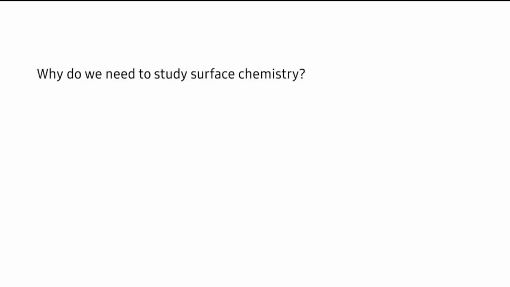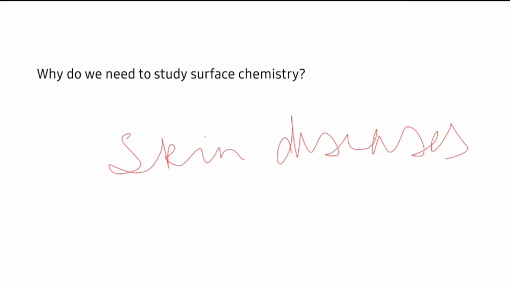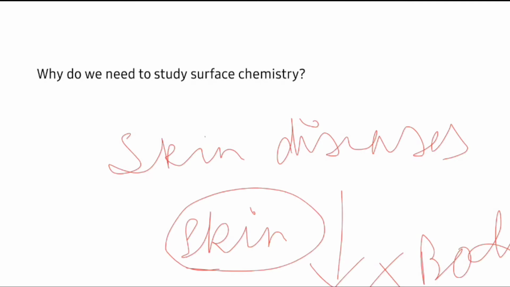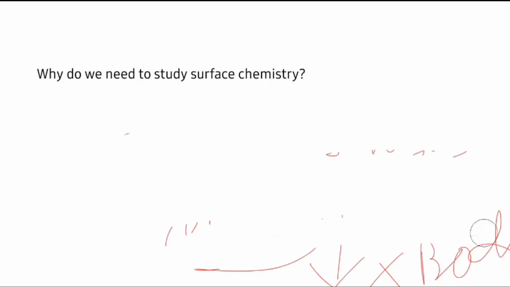There are some important phenomena which occur at the surface. For example, skin diseases. These skin diseases occur on the surface of the body, that is, at the skin and not inside the body. It's not taking place inside the body, it's taking place on the surface of the body, that is the skin. So this is an example of surface chemistry. Now let's take another example.